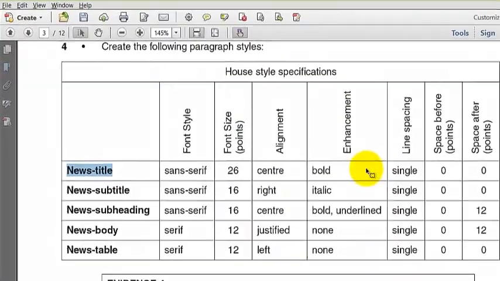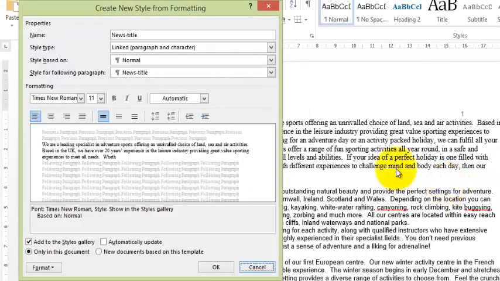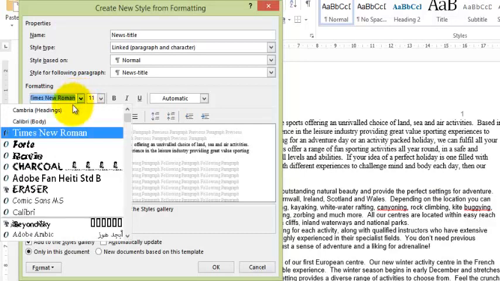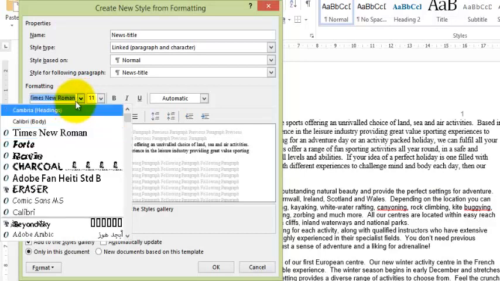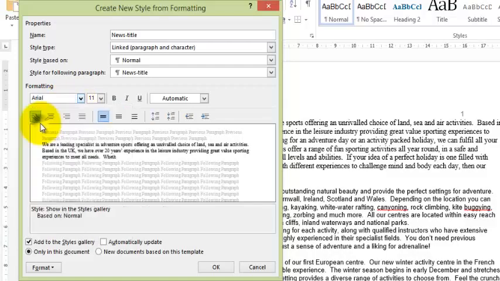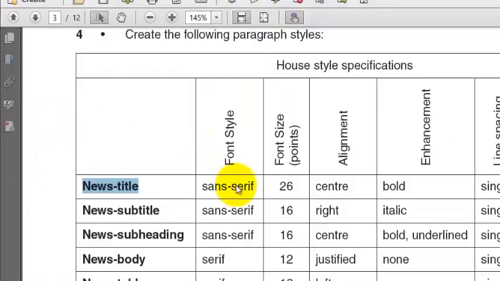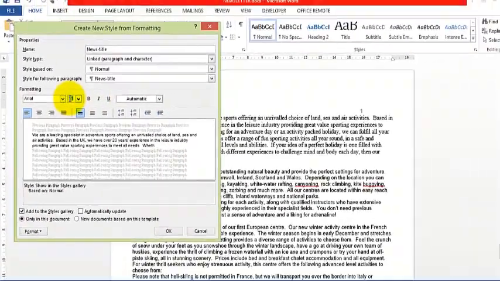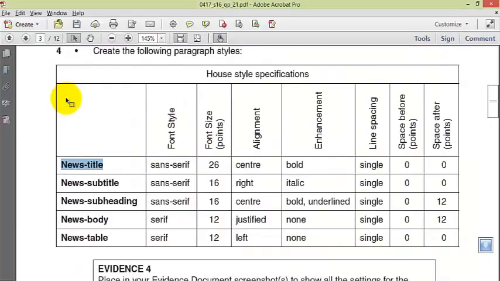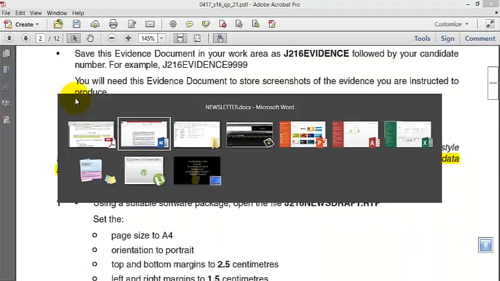Okay, font style is sans serif. An example of sans serif is Arial. Let's stick to Arial. That's the font style. 26 points. Changes to 26. Alignment is center.